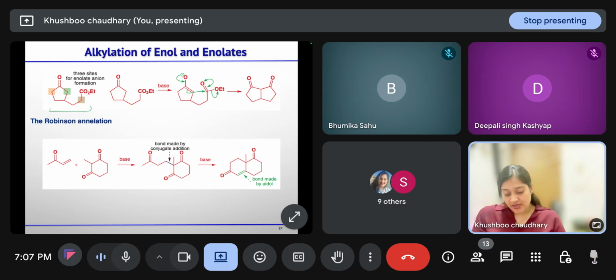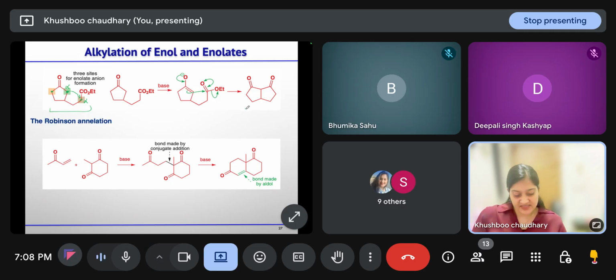In this case also, you have this one side, this two side, and this three side. First of all, the alpha position next to the ester is less acidic, so only the ketone will form the enolate. Now this alpha position, the green one, will undergo 5-membered ring formation in a fused manner, and fused rings are more stable than a bridged ring system.